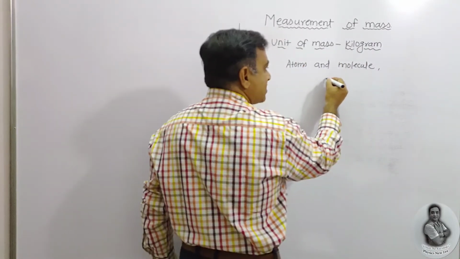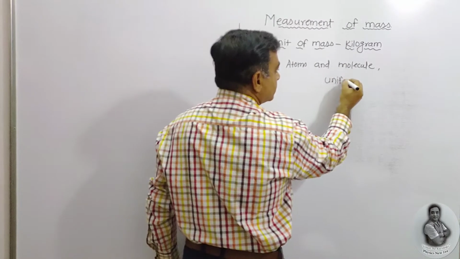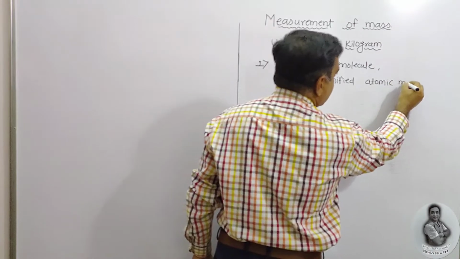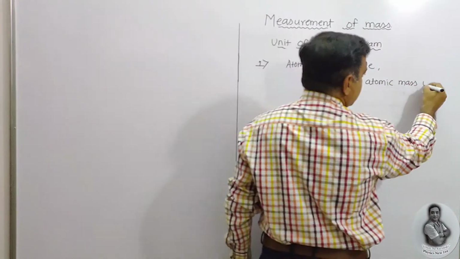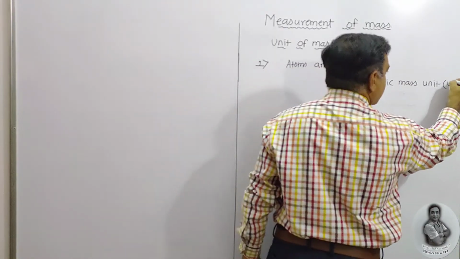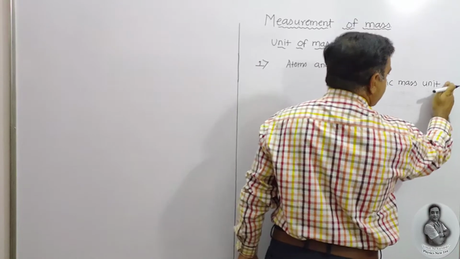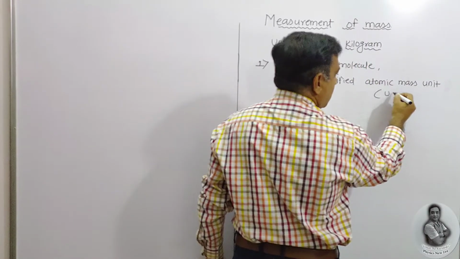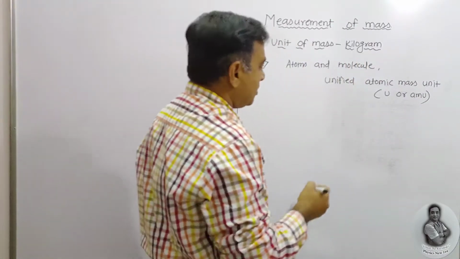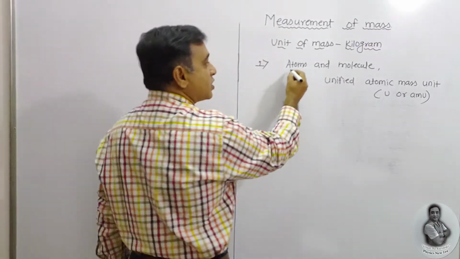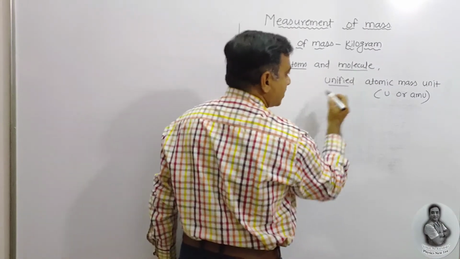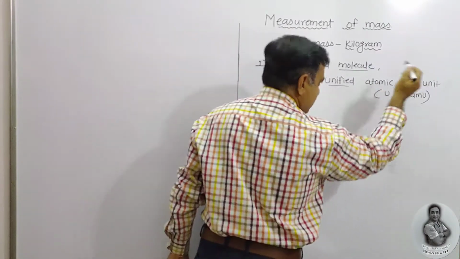We are going to utilize the unified atomic mass unit, which can be represented with a U or AMU, atomic mass unit. But how to measure this atomic mass unit? So as to measure the mass of the atoms and molecules, we are going to use the unified method, that is the unified atomic mass unit method.